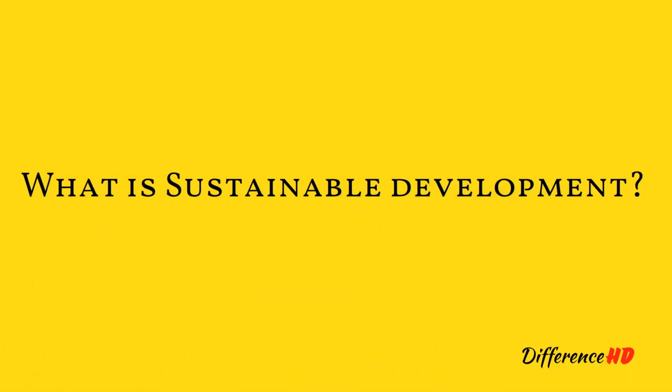What is sustainable development? Sustainable development is a form of development that meets the needs of the present without compromising the ability of future generations to meet their own needs. It involves the balancing of economic, social, and environmental considerations in decision-making, and aims to ensure that natural resources and ecosystems are managed in a way that is equitable, efficient, and sustainable over the long term.